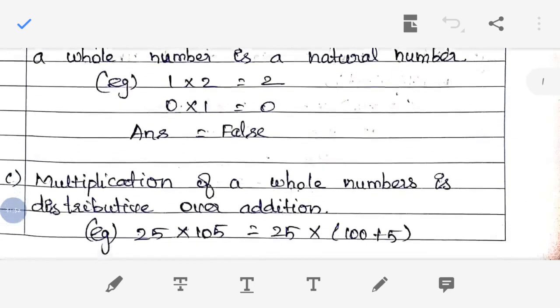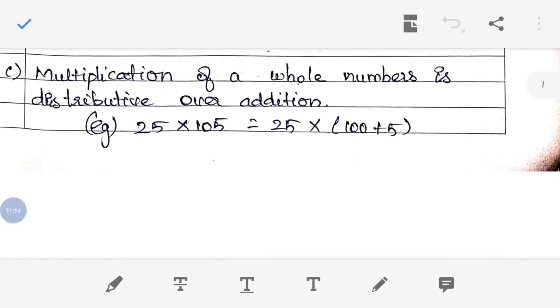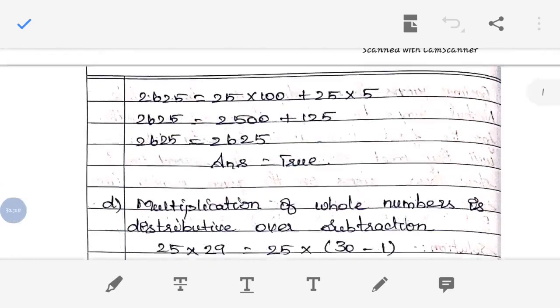The next question is: multiplication of whole numbers is distributive over addition. Yes, we know that, right? If you have learned the distributive property, then you can get to know this. 25 into 105, we can write that as 100 plus 5. That is possible, right? The distributive property over addition is there. So the given statement is true.